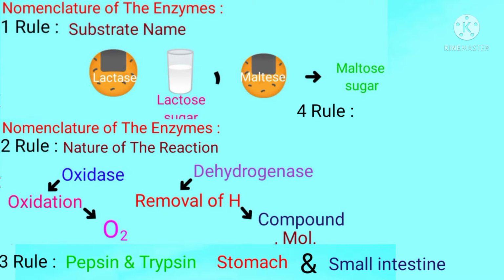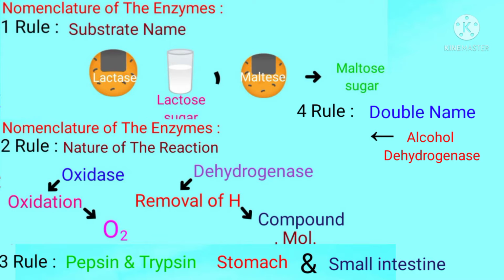The fourth rule about nomenclature of enzymes is that some enzymes are given a double name, like alcohol dehydrogenase. Students, in this name, alcohol dehydrogenase, the first name is of the substrate and the second name is of the reaction through which the substrate passes.